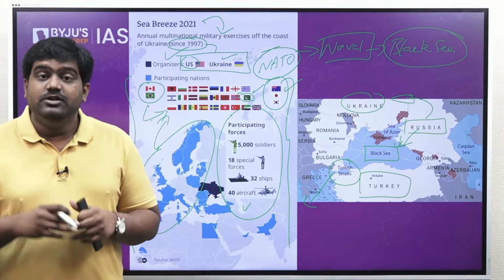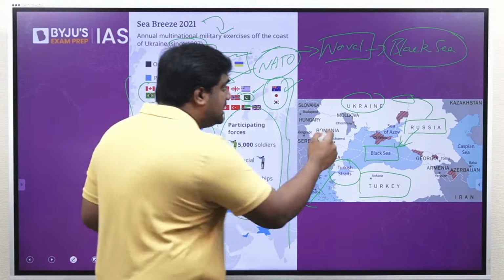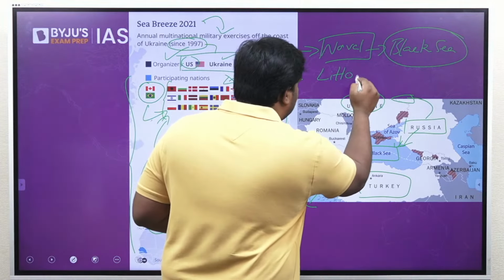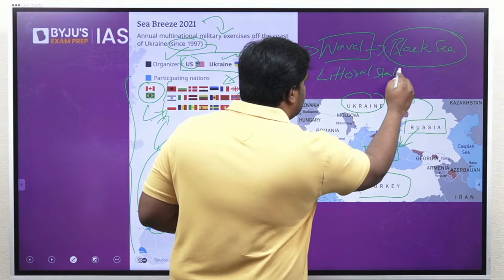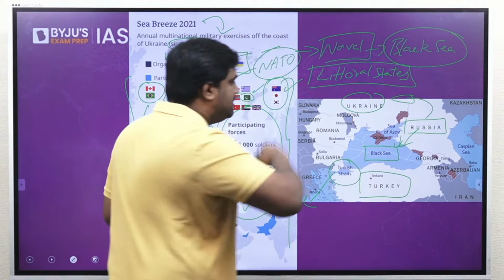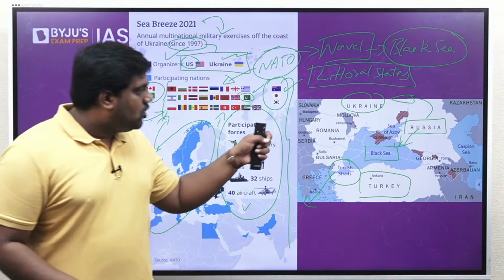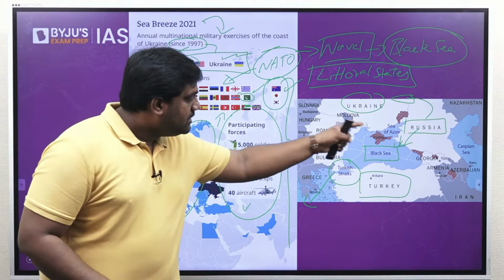The last point I would like to highlight is the littoral states of the Black Sea. This could also be potentially important for your prelims. Please make a note of the states that are sharing the Black Sea. This includes Turkey over here, Bulgaria, Romania, Ukraine, Russia, Georgia. So please make a note of these countries that open towards the Black Sea. That could also be a potential prelims question.